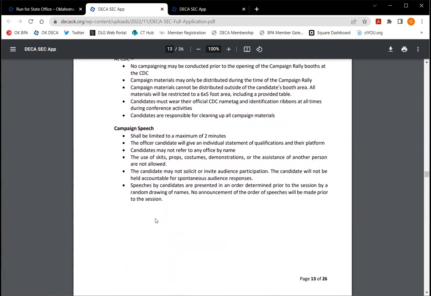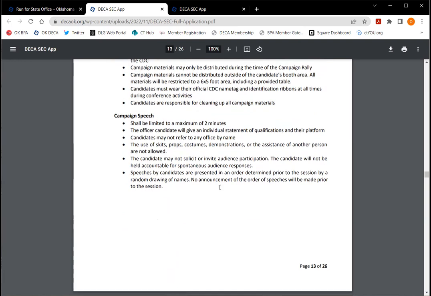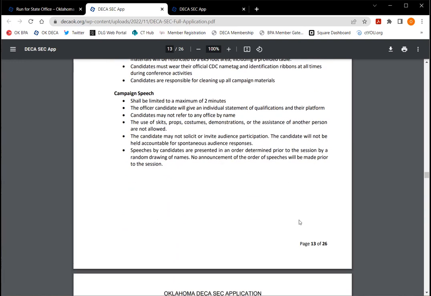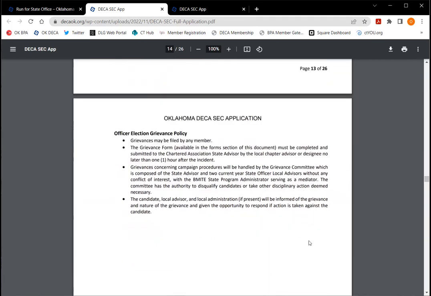Okay, so this next part goes into your campaign speech. You get a maximum of 2 minutes. This will be given at the opening session at CDC, which is in the evening on the 15th. So be prepared for that. It kind of goes through all these different things, so make sure you read all the rules.